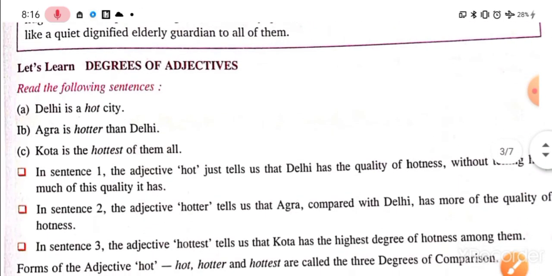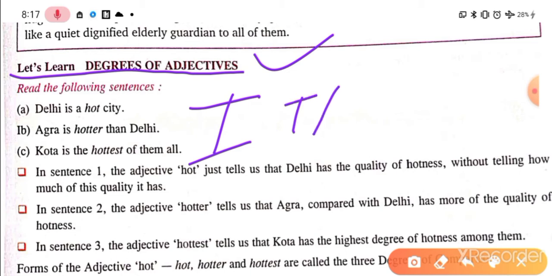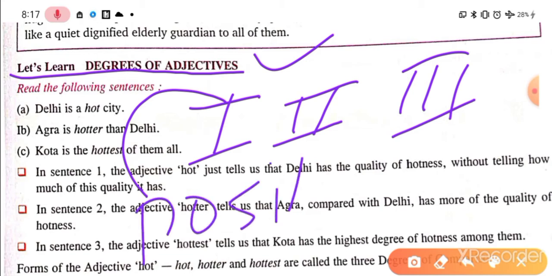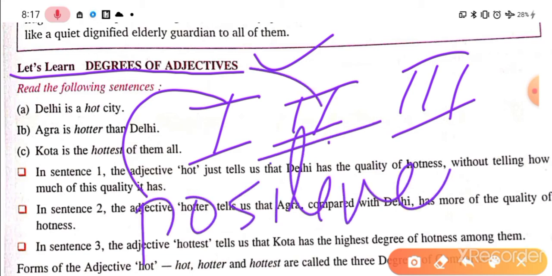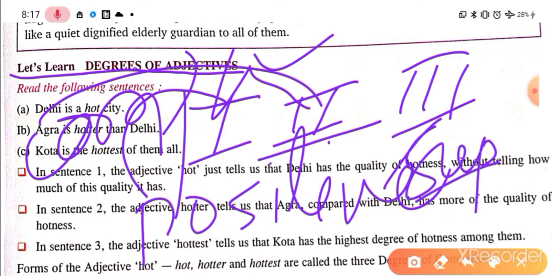Come to the next part, degrees of adjectives. Guys, we are talking about degrees of adjectives. Degree means level. That means every adjective has 3 levels as per their use. Whenever we use them, there is their first degree, their second degree, and their third degree, right? First degree is called positive degree, second degree is called comparative degree, and third is superlative degree, right? The names will come later.